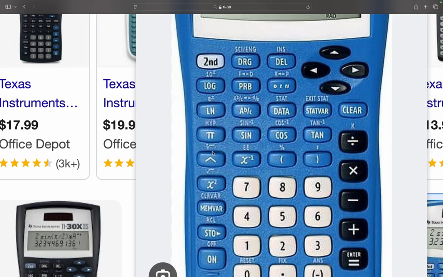You probably don't have that plugged in, but here's what the buttons look like on this. If you look, you won't have to push the second button. It's not the little thing above the power. It's the actual button right above there. So you'll need to use pi from now on when you do this in your calculator. Don't abbreviate with 3.14 or 22 over 7. Use the actual pi button.